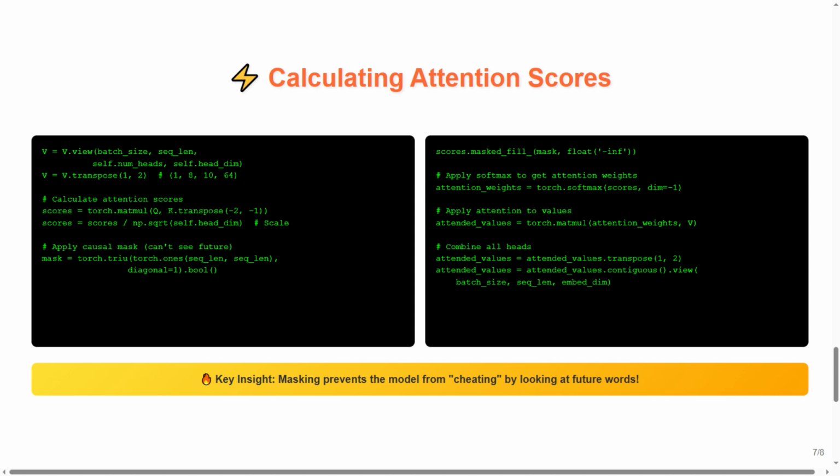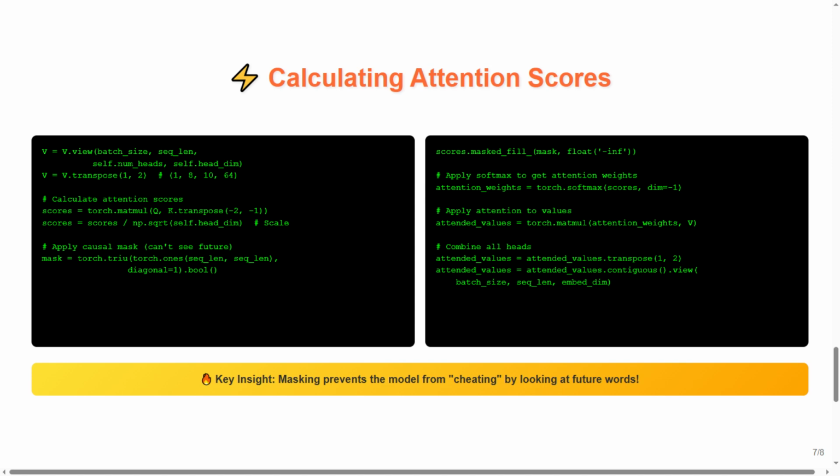Next comes the core attention calculation. This block is responsible for computing how much each word should pay attention to every other word. scores = torch.matmul(Q, K.transpose(...)). scores = scores / np.sqrt(self.head_dim). Here, we're using matrix multiplication between our queries and keys, then scaling the result by the square root of head_dim to prevent the numbers from getting too large.